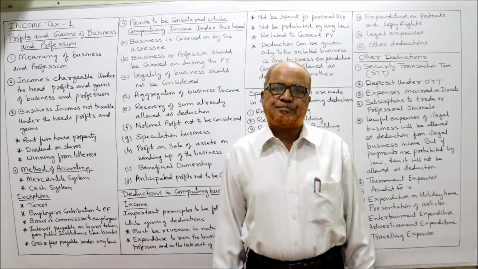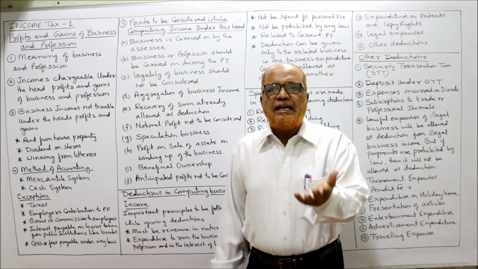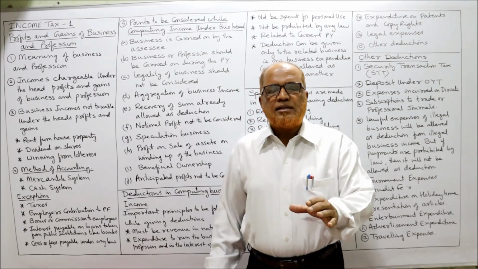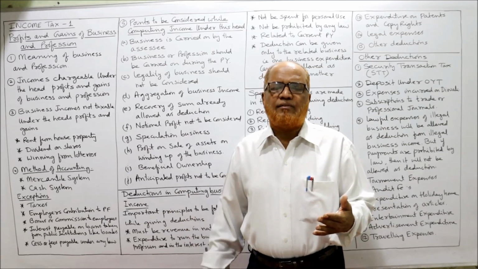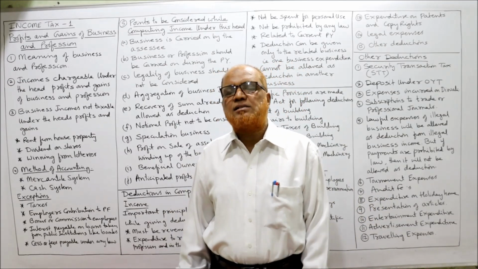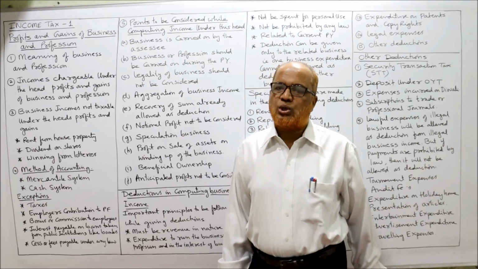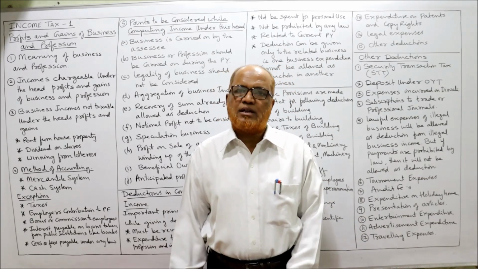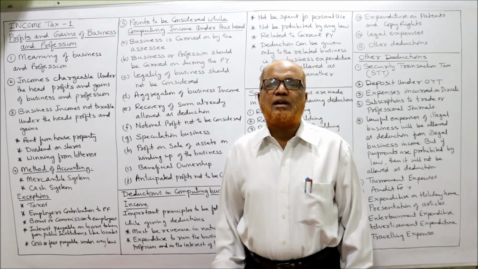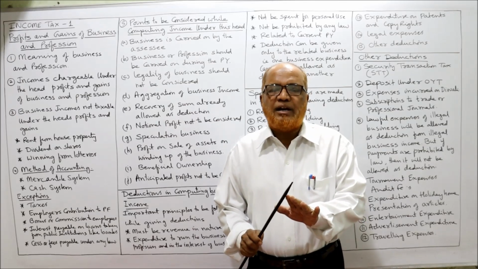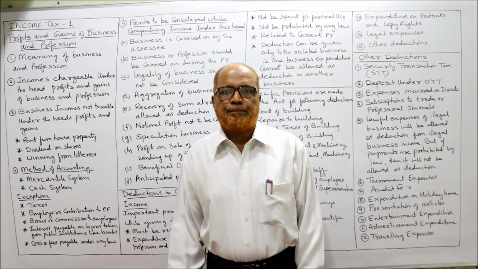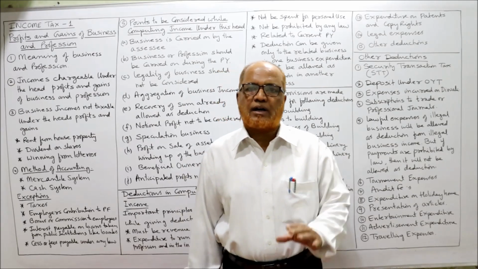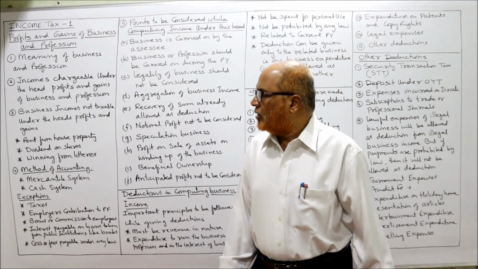Similarly, dividend received. Suppose a person is a dealer in securities who receives dividend from non-Indian companies. He is a dealer, so regularly he is receiving the dividend. That dividend is taxable under the head income from other sources, not under the head profits and gains. But after the assessment year 2004-2005, the Income Tax Act says dividend received from Indian companies is not taxable at all. If the company has paid CDT, corporate dividend tax, then the dividend received is not taxable.